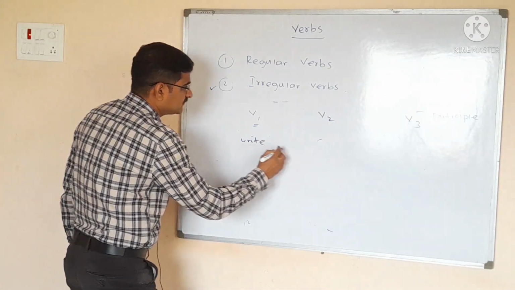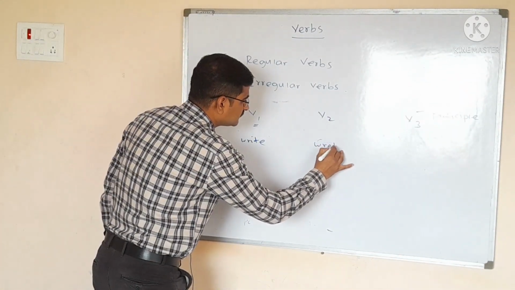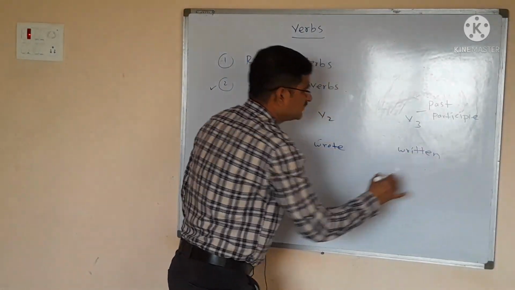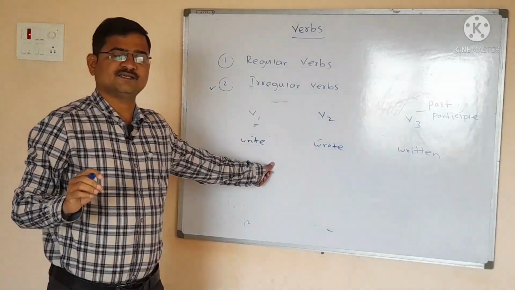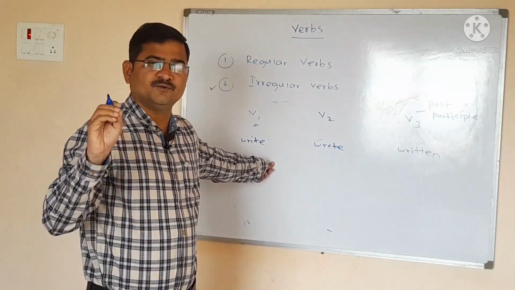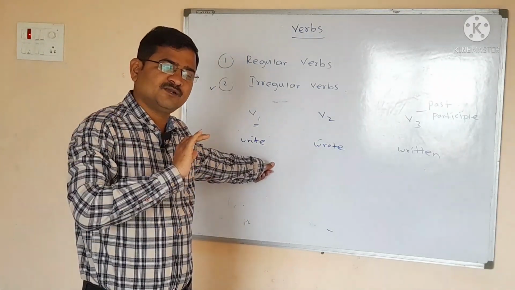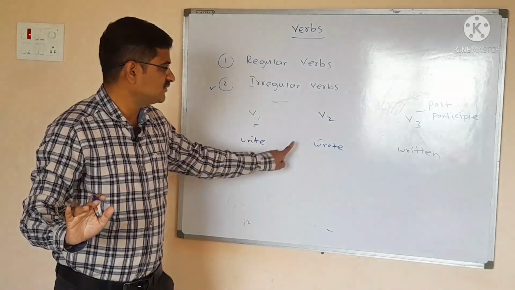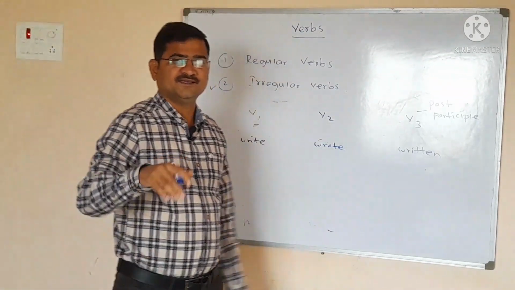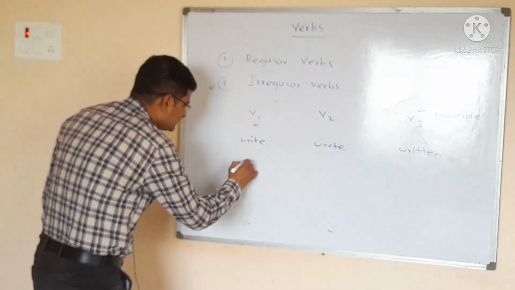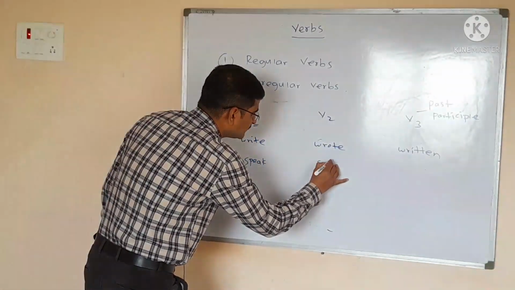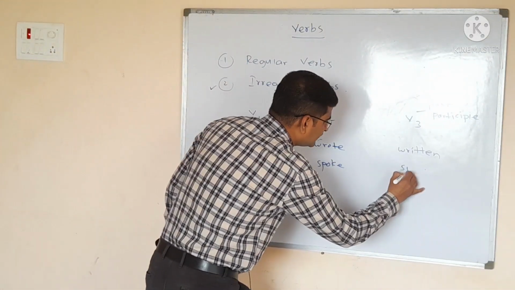Write, wrote, written. See here, this is also an example of an irregular verb. Why? Because here all the three forms of the verbs are different. Write, wrote, written. Okay. Another example we will try to see. Speak, spoke, spoken.